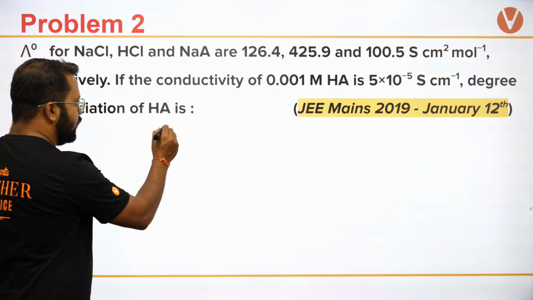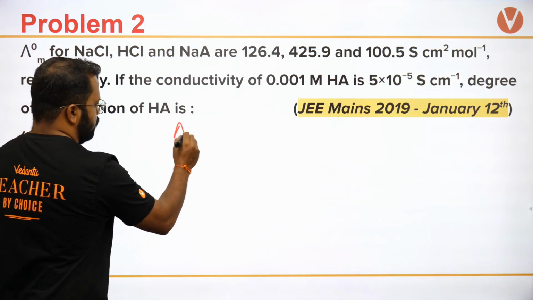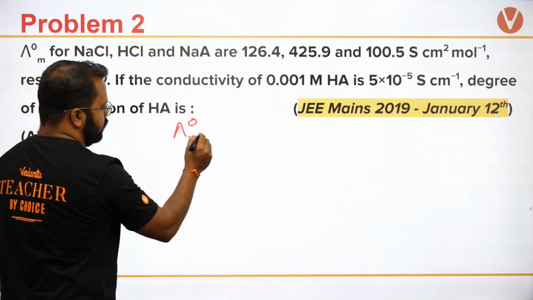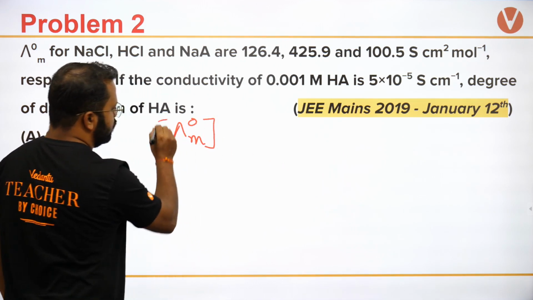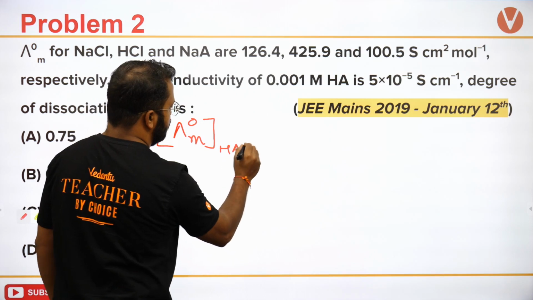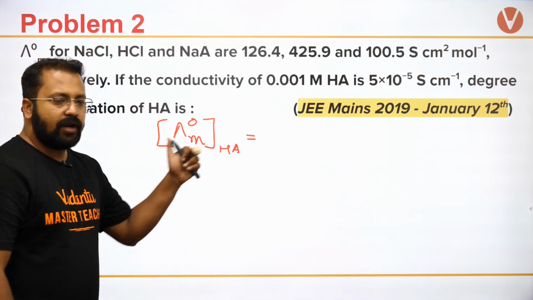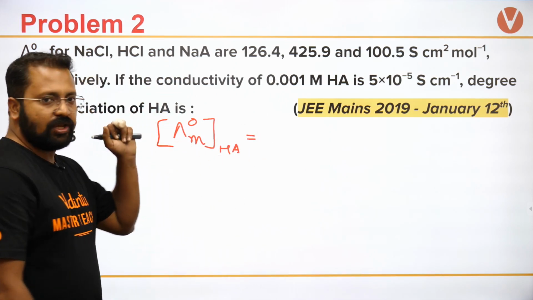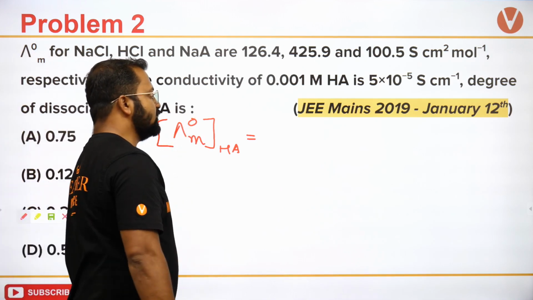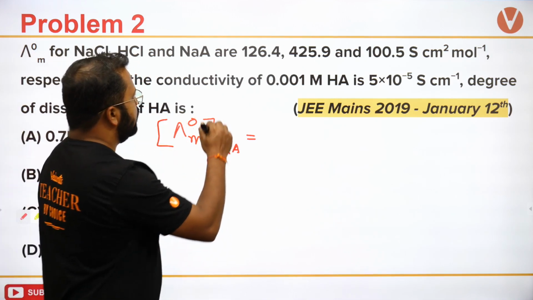First, I will calculate the molar conductance for HA. What should it be?